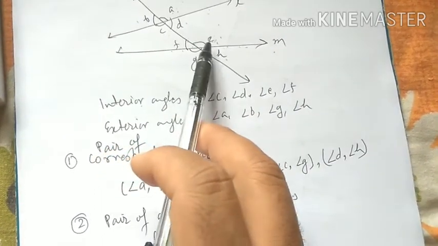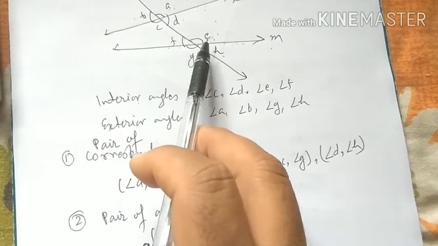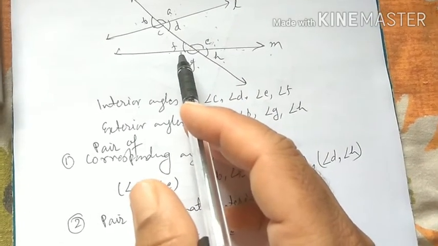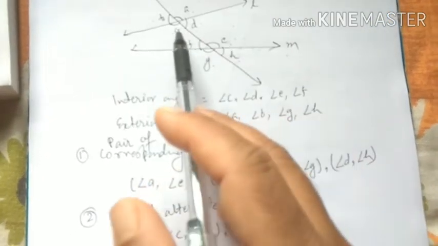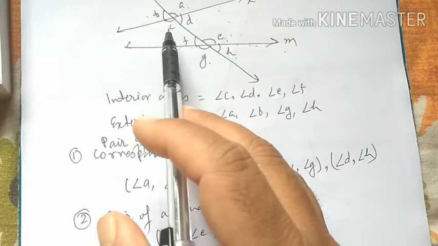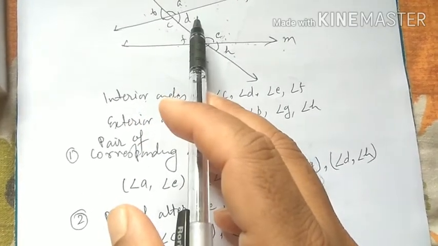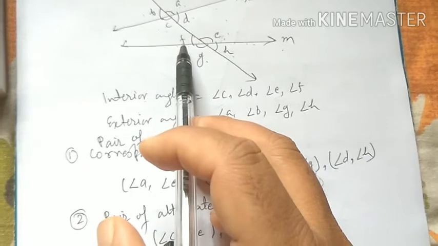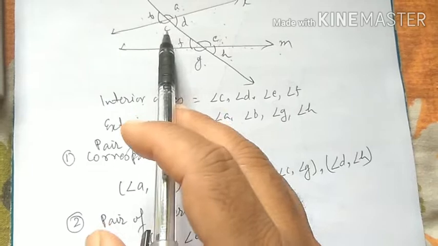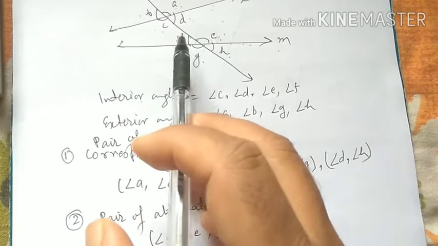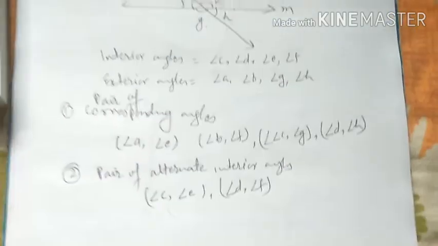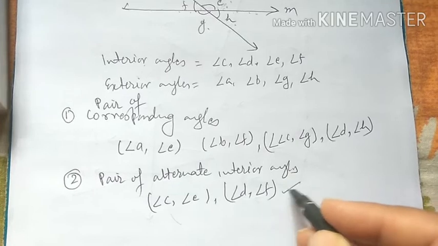So angle C and angle E are called alternate interior angles, and angle D and F are called alternate interior angles. So the alternate interior angle of C is angle E, and the alternate interior angle of E is angle C. In a similar way, the alternate interior angle of angle D is F, and of angle F is angle D. So C and E are a pair of alternate interior angles, and the second pair is angle D and angle F. So there are 2 pairs of alternate interior angles.